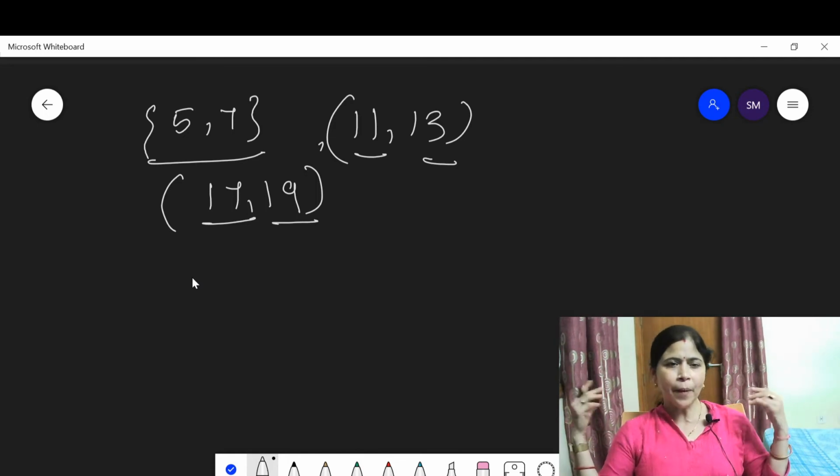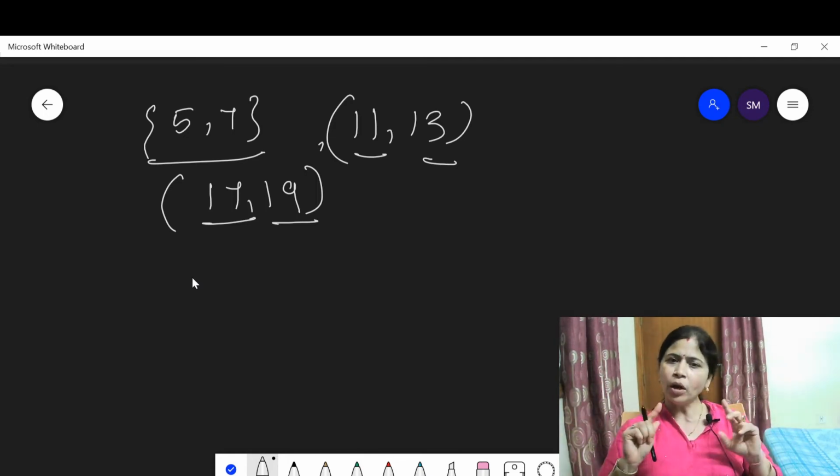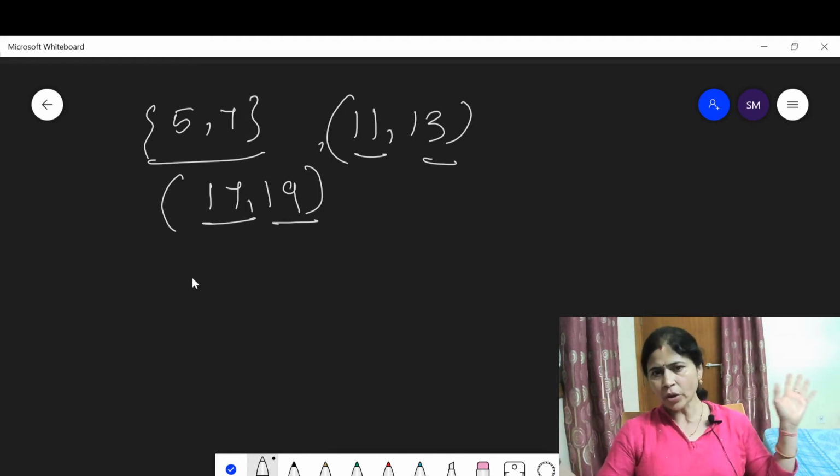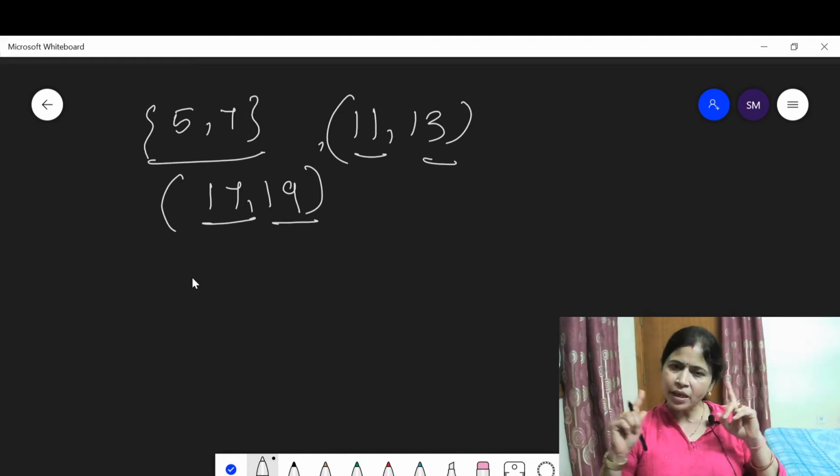Then 25 and 27 are both composite numbers, neither is prime. 27 and 29, no, because 27 is not a prime number.